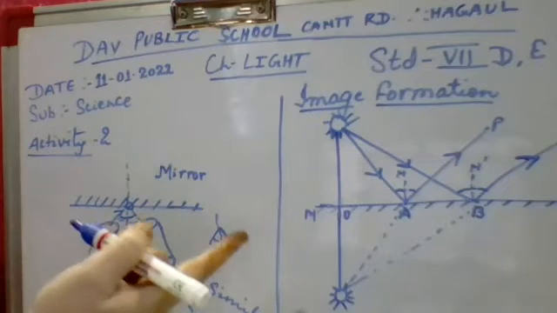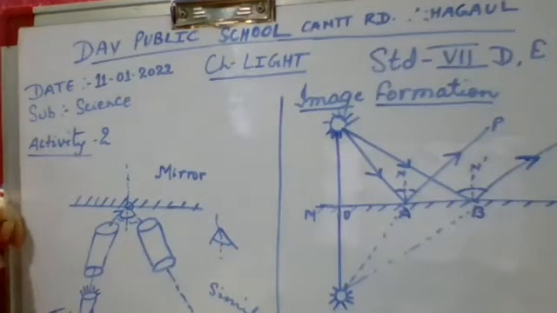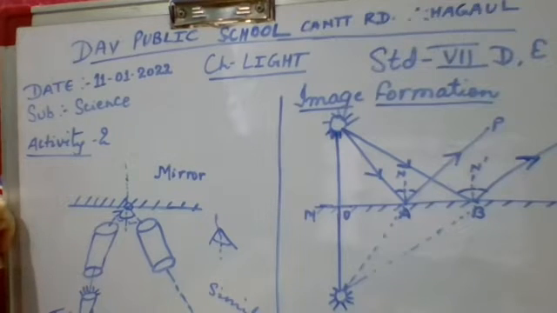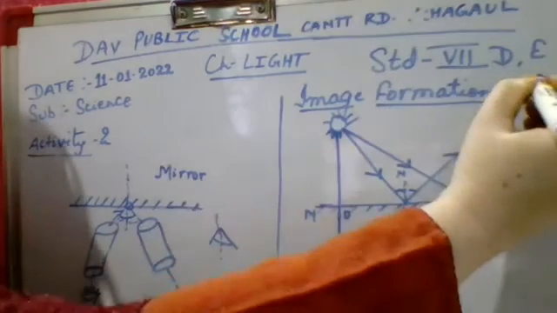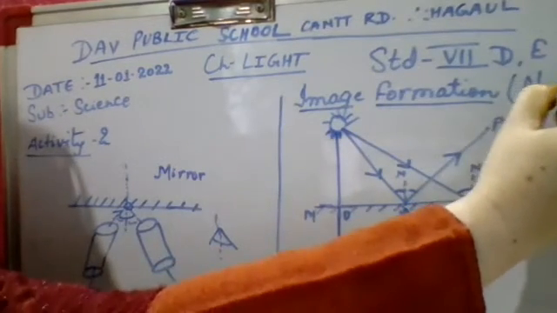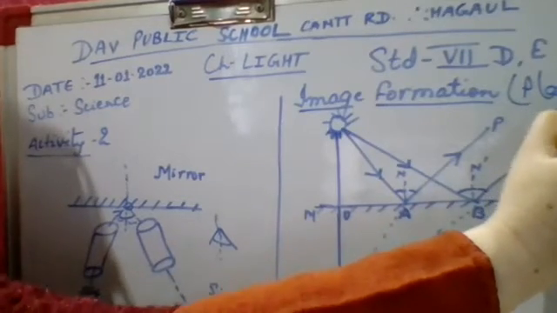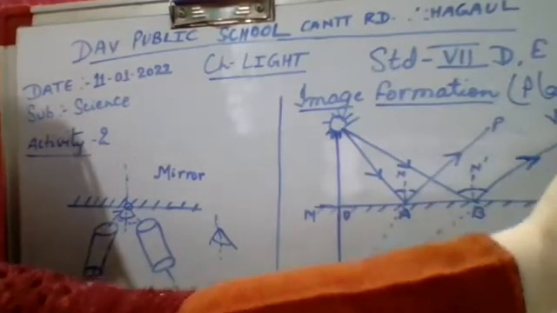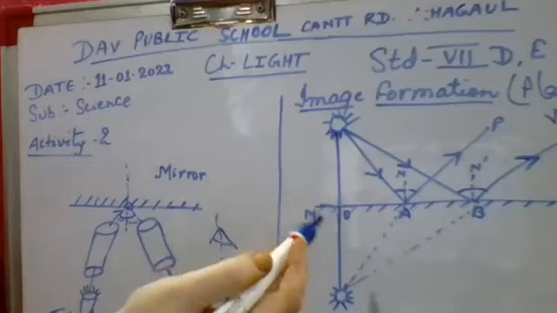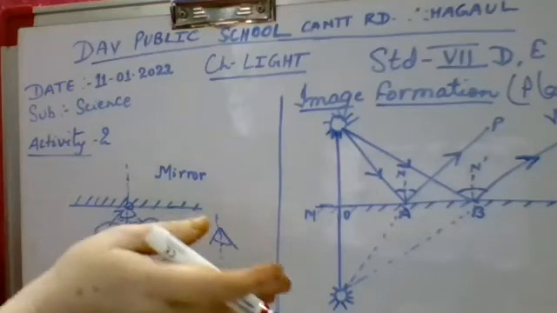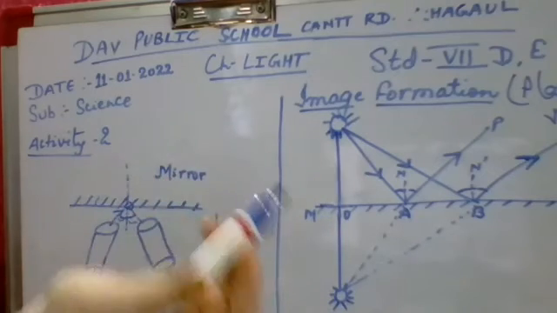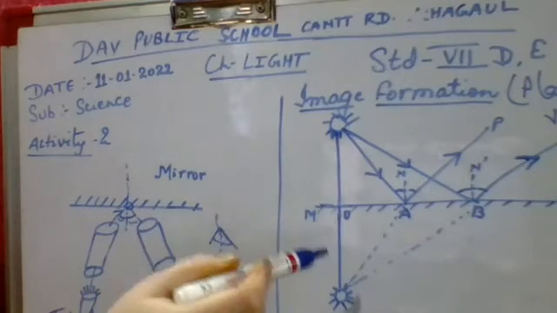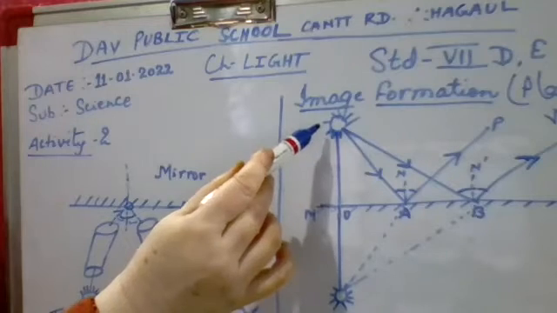So I will move to another diagram which is given on page number 180, where it is described how image formation takes place by a plane mirror. Whatever image formation we see in our day-to-day life, we say that it is a virtual image. But where is it formed? The image is formed far behind; the source is in front of it.